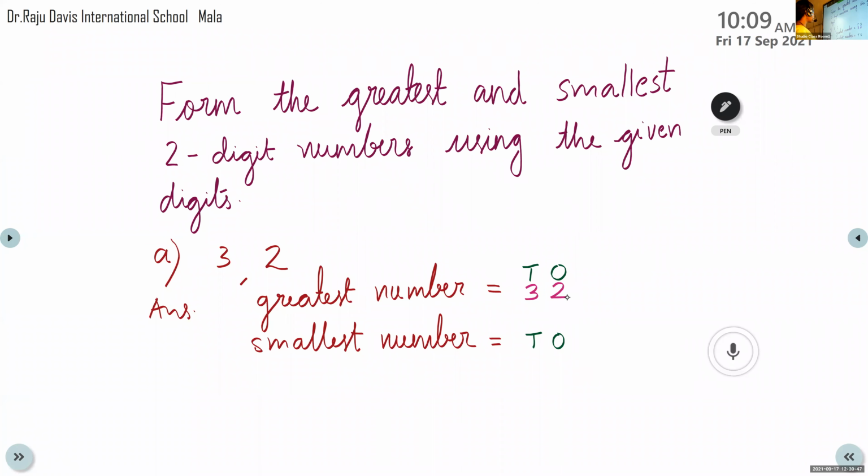Very good. Now smallest number. For making the smallest number, we have to write the smaller digit in the tens place. So here in 3 and 2, which is smaller? 2. We write 2 at the tens place, and the other one at the ones place. So what's the number? 23. Good. Please complete the answer, all of you. Greatest number 32. Smallest number 23.